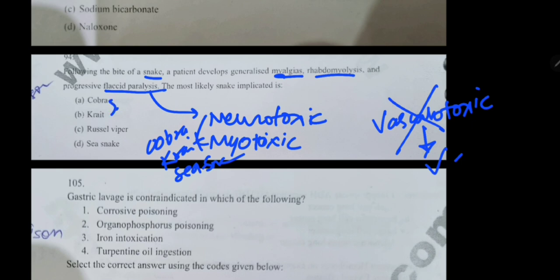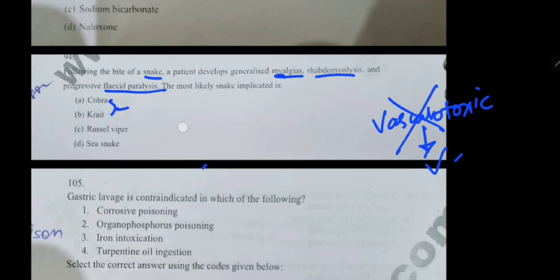Cobra and krait, these both are neurotoxic. They can cause flaccid paralysis. Russell's viper can't. And sea snake, this is also an elapid. It can also cause flaccid paralysis. But myalgias and rhabdomyolysis, these are indicating toward musculotoxic, myotoxic snake. So answer here will be sea snake, which is the only snake we have studied as musculotoxic.